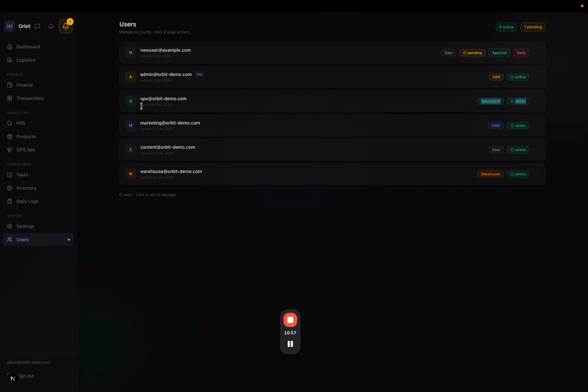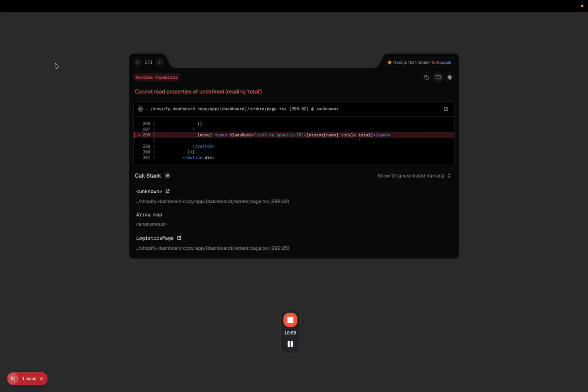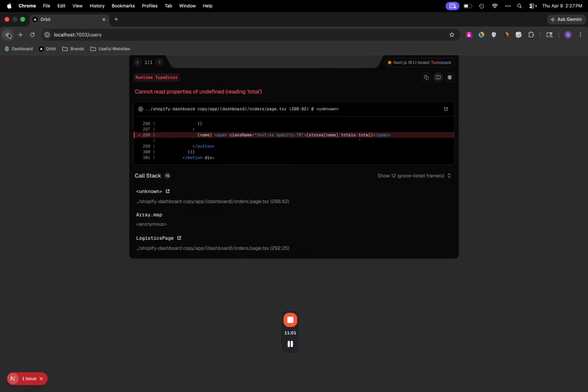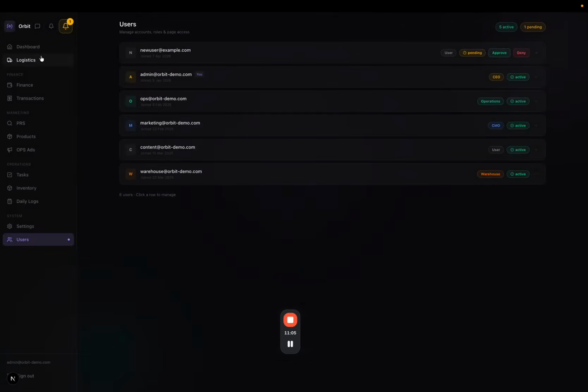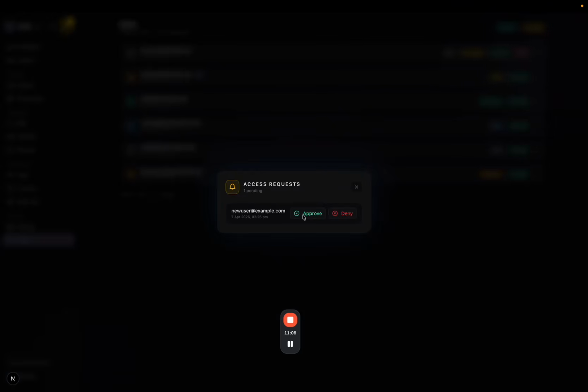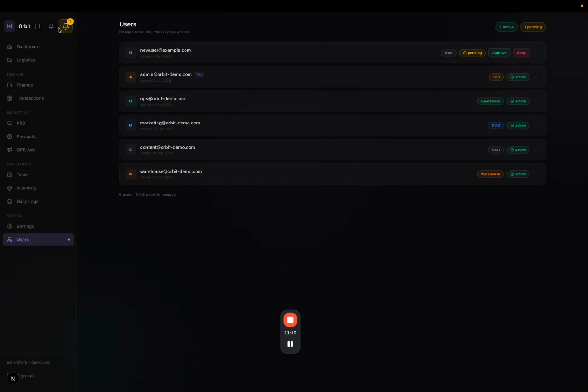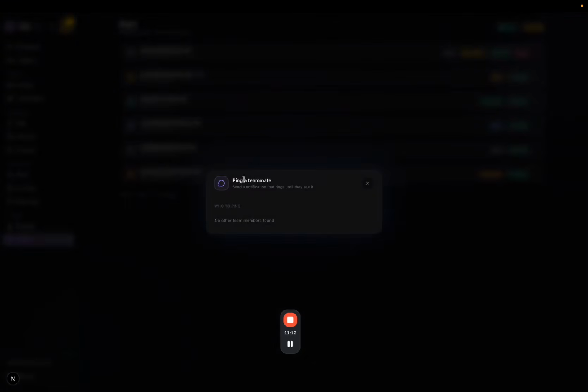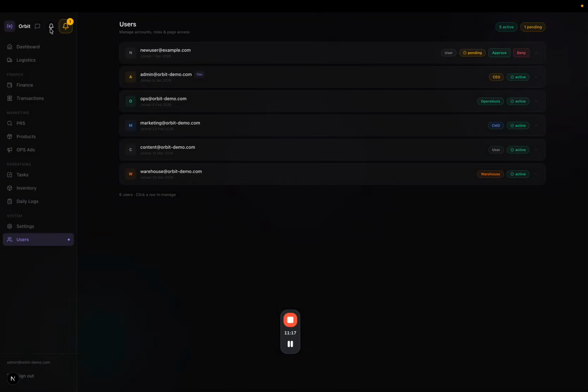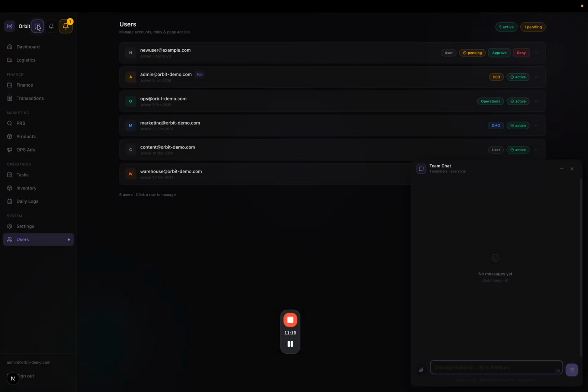So what does operations mean? Operations is basically the logistics part, right? As you can see, there are some errors. I'll just fix it and make sure that this is working so that you guys get the full idea, right? Then there's a ping option. You can ping any teammate you want. It's saying no teammate because it's just dummy data. You can ping them and let them know, and you also have a chat interface so that you can talk to people about work here and don't have to keep going back and forth with Slack or WhatsApp. So it consolidates everything into one place.